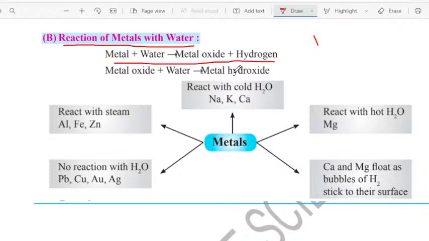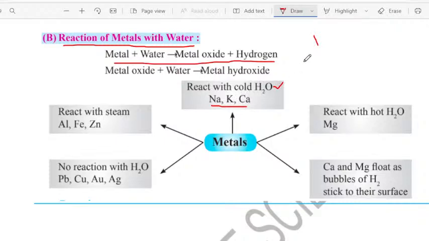So let us know some of the most important things in this particular topic. See, which are the metals which easily react with the cold water? See, sodium, potassium and calcium. Sodium, potassium and calcium, these are the metals. They show vigorous reaction when they are dropped into the cold water.